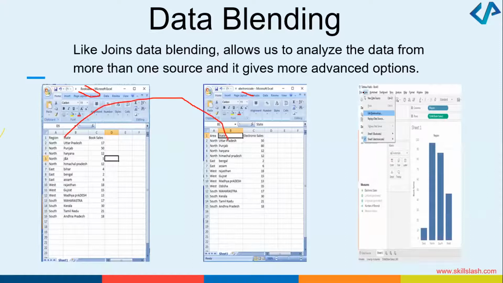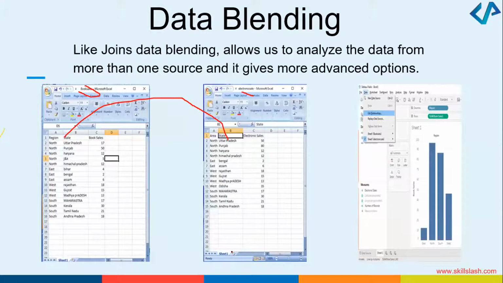So what I wanted to do, I wanted to create the relationship. So what I'm going to do, click on data, click on edit relationships, and you can give the region as the column and sum of the book sales. So what you can see that a graph like this will get plotted. A kind of a data blending which has happened, right?